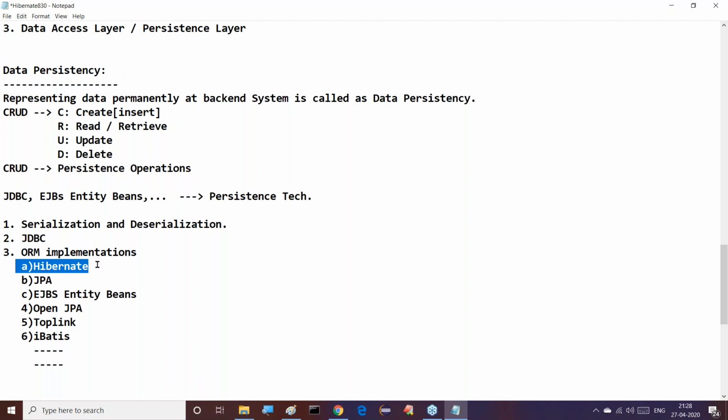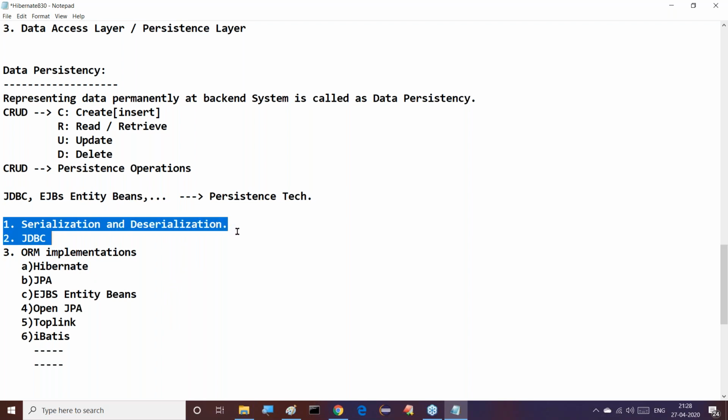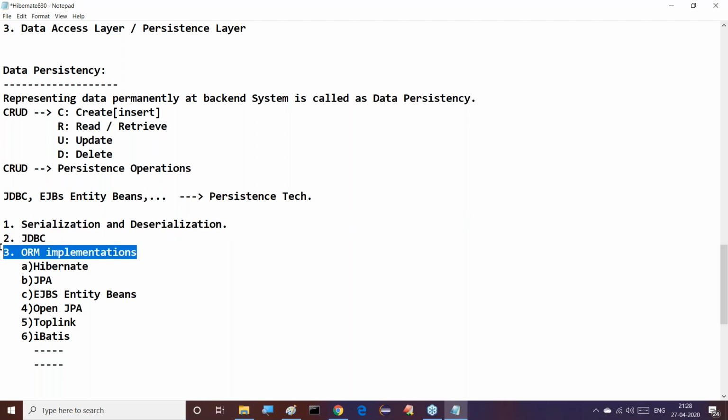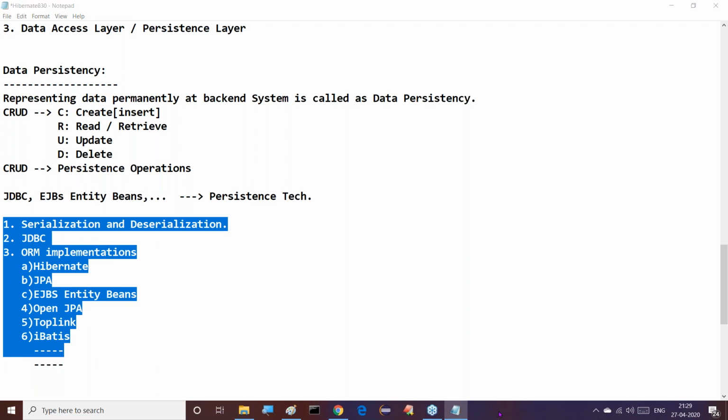So here our responsibility is to understand Hibernate. But before starting Hibernate directly, we have to understand how serialization and deserialization data persistency is possible, how JDBC is possible, and how ORM implementations are possible. All these things we have to understand clearly. Right, guys, this is exactly the solution.